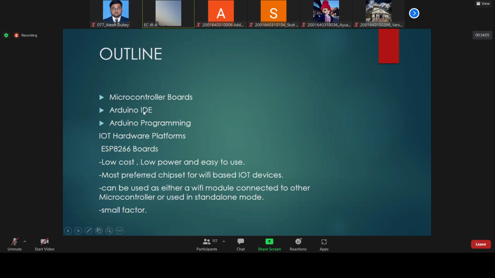Then we will understand the Arduino IDE. The Arduino IDE is basically software in which we will perform programming. We will write a program and then we will upload that into the microcontroller. Then we will understand Arduino programming, because today in the last half an hour we will program our circuit and we will run our circuit. So we will understand a few aspects of Arduino programming.